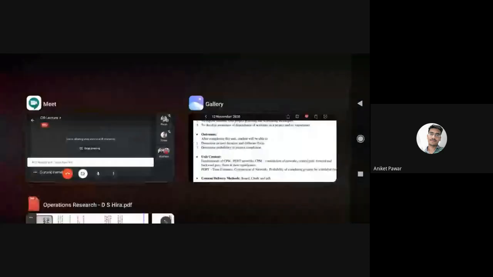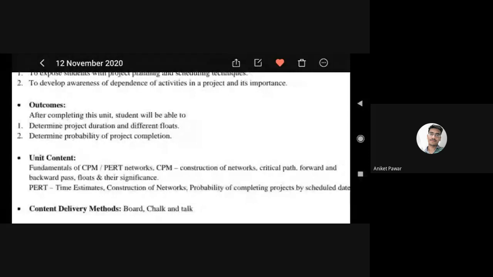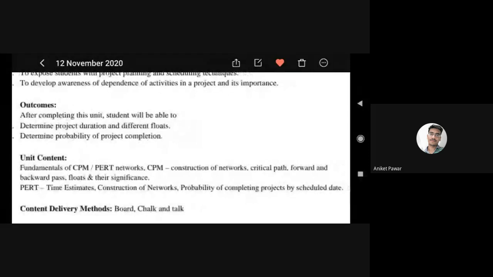Now in that chapter, two parts are there: CPM and PERT. Basics of CPM, PERT, fundamentals, construction of network, how to construct the network, critical path, forward and backward path. These are the types of problems. PERT also has time estimate, construction of network, and probability of completing the project by scheduled time. In this chapter we have to concentrate on the minimum. Suppose there are a number of ways to complete your project, but we have to choose the very shortest path. This is our target in this chapter.